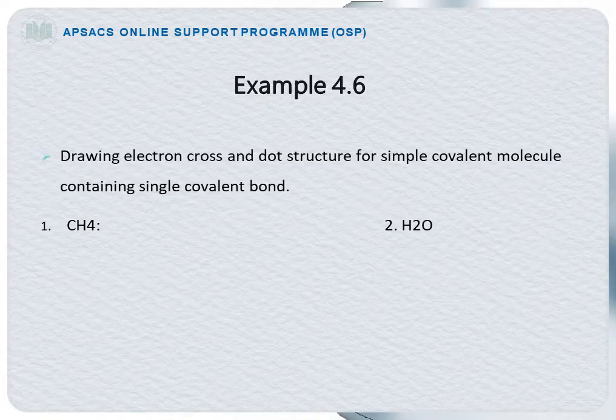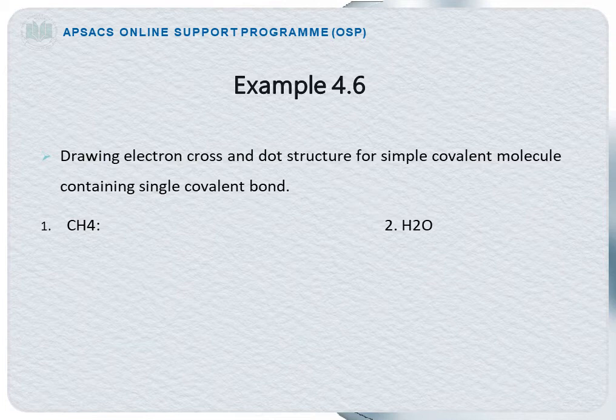Dear students, now come towards example 4.6. Drawing electron cross and dot structure for simple covalent molecules containing single covalent bond. Students, as I told you in the previous lecture, what is cross and dot structure? Represent the electrons of one atom with cross and represent the electrons of another atom with dot. Cross and dot structure doesn't mean that both of these atoms have different electrons. It is just for the representation of electrons.